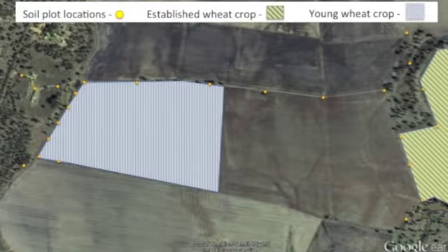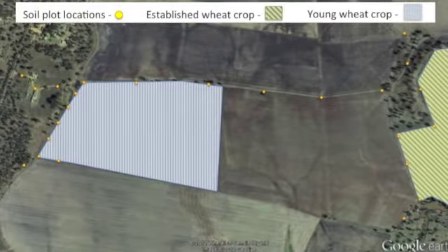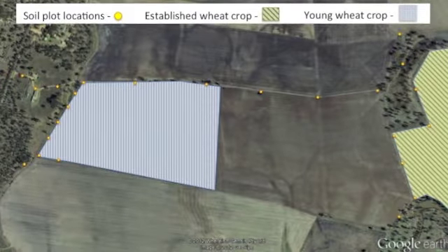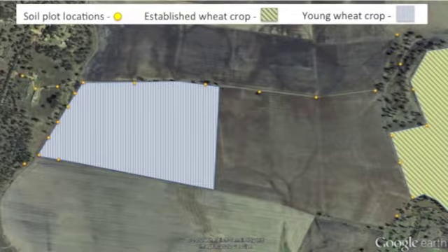24 soil plots were established. The map shows the location of the soil plots. There were 10 placed along the dirt track that runs the length of the farm, and the rest were distributed around the 2 wheat crops and in other areas of possible animal activity.